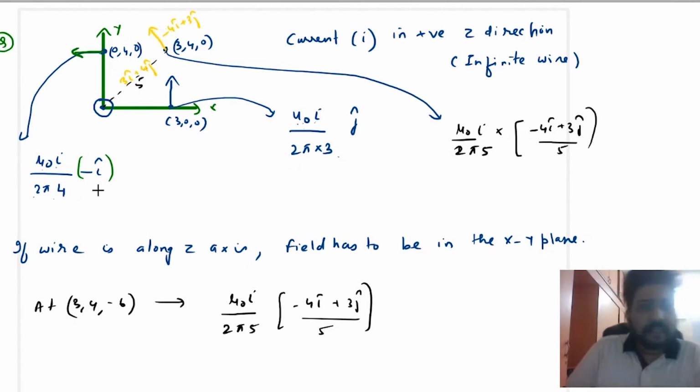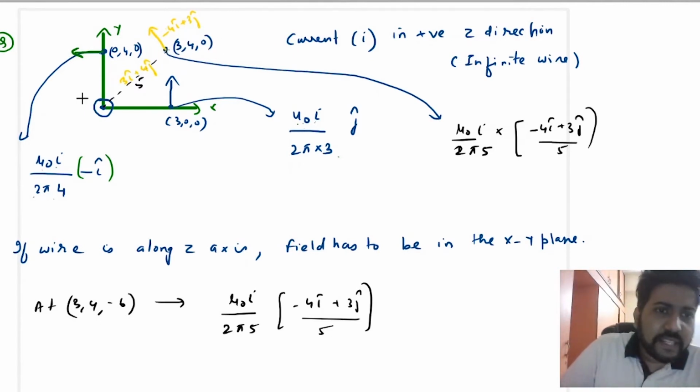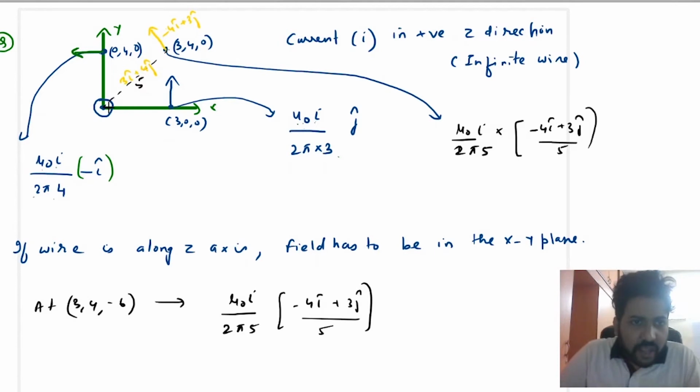All right. Now suppose you want to find the magnetic field at this point, that is (3, 4, 0). Suppose this is the wire. This point is at a distance of 5 meters, because this is 3, this is 4, so by Pythagoras theorem this will be 5. This is the magnitude of the distance between the current carrying wire and this point.